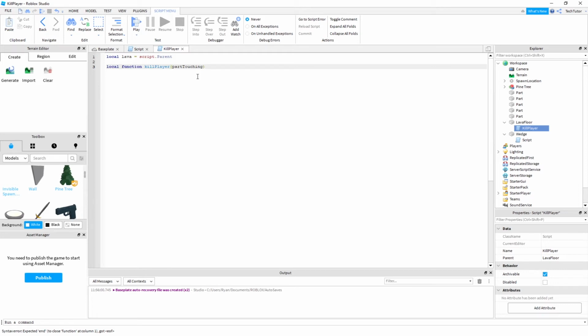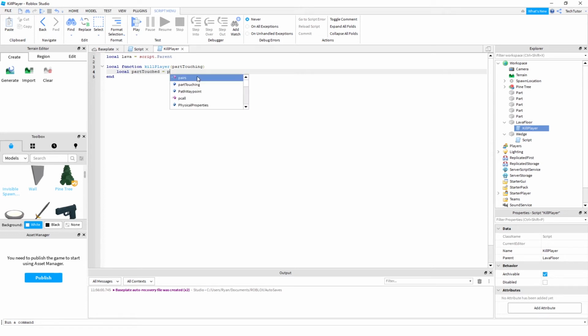So when the lava floor is touched with the part of the player, that is what you're going to be referencing here. So we're going to create another variable, and then you're going to store the part that was touched, which we will say would be the part touching. So that is, again, the part that touches the floor. You will say, what is the parent of that part.